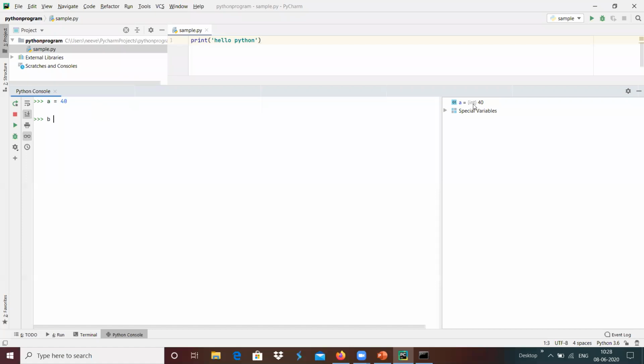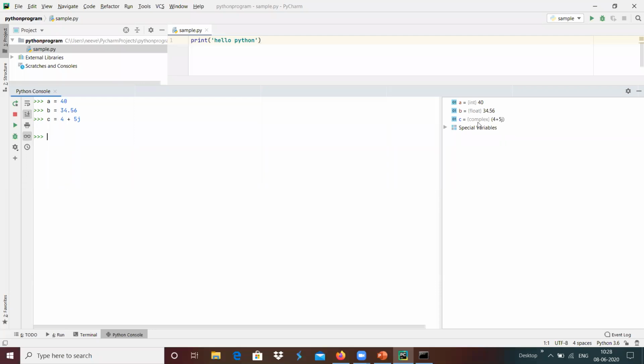If suppose I'm creating a variable b equals 34.56, that is the floating point, I'm assigning the floating point value 34.56 to b. Now we will see the variable b, which is a data type float, is automatically created. In a similar way, I'm going to create a complex number c equals 4 plus 5j. Now we can see that the complex number data type variable c has been created automatically.